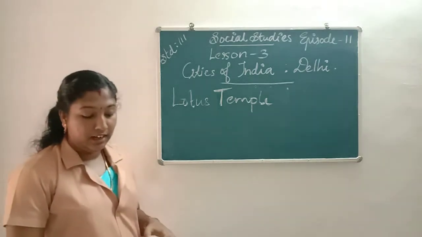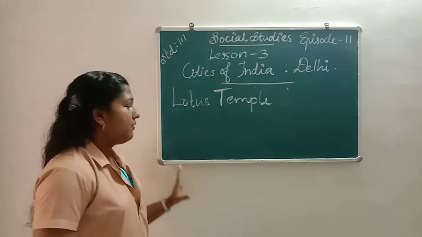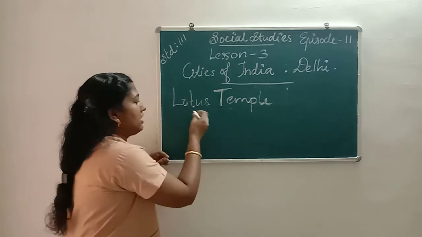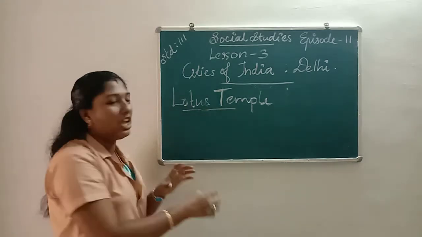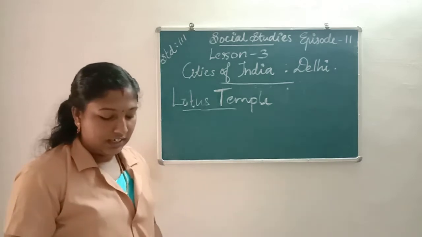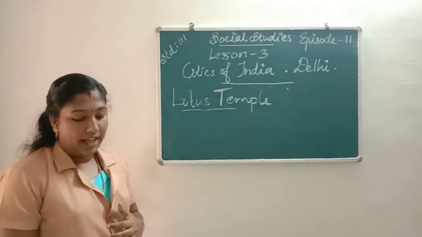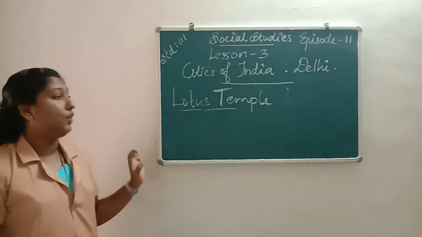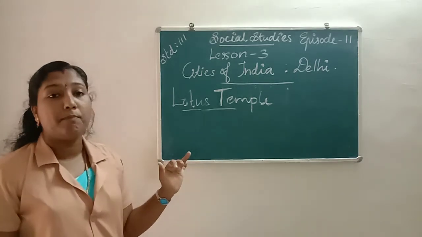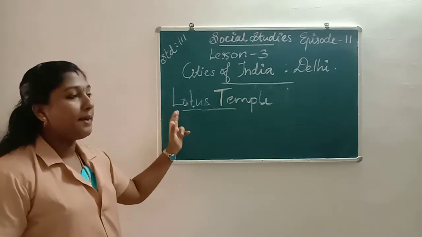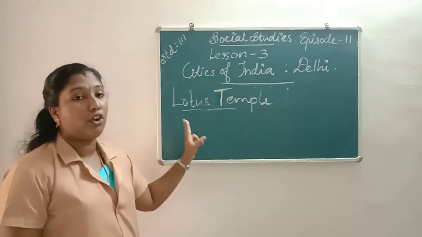This temple is built in the shape of a lotus flower, so it is called the Lotus Temple. It is situated in the southern part of Delhi.